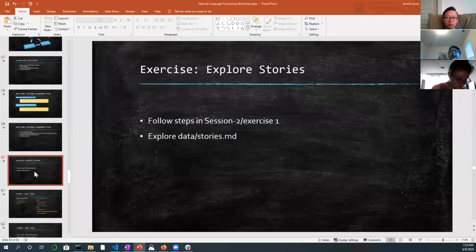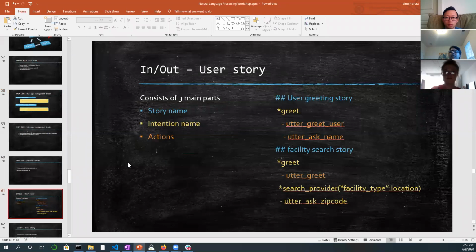So after that, we have looked at what this stories.md file is. Let's continue on. Stories, as I explained, contain three main parts: story name, intent name, and actions. User greeting stories are all defined with the intent, whatever we have specified in the nle.md.